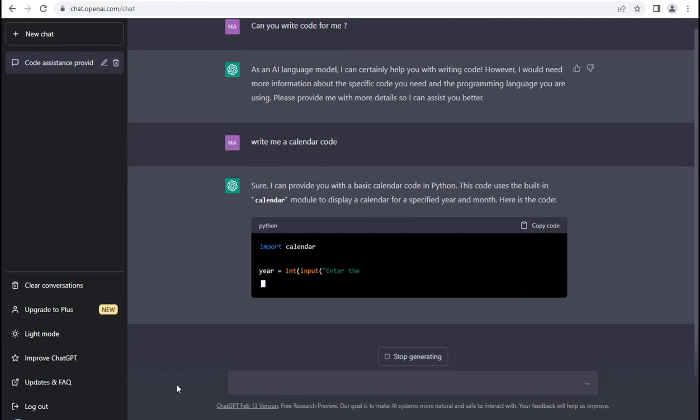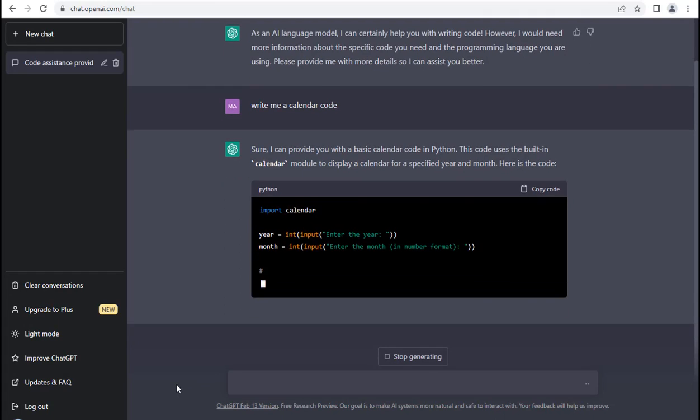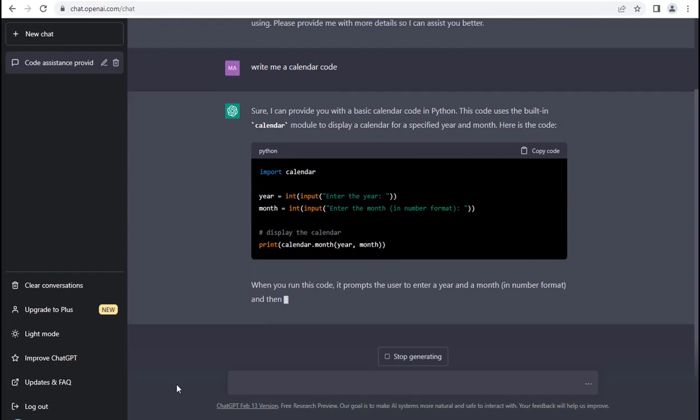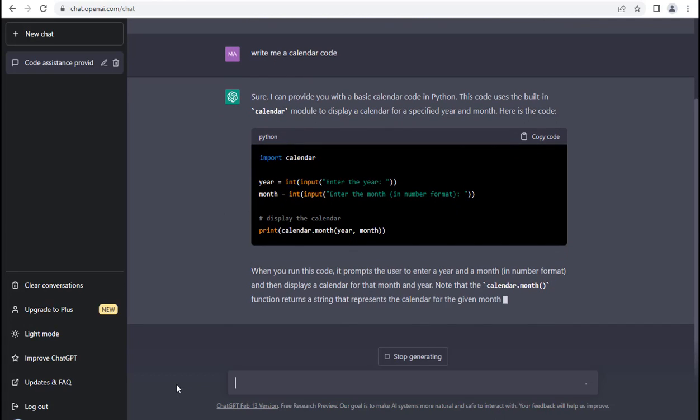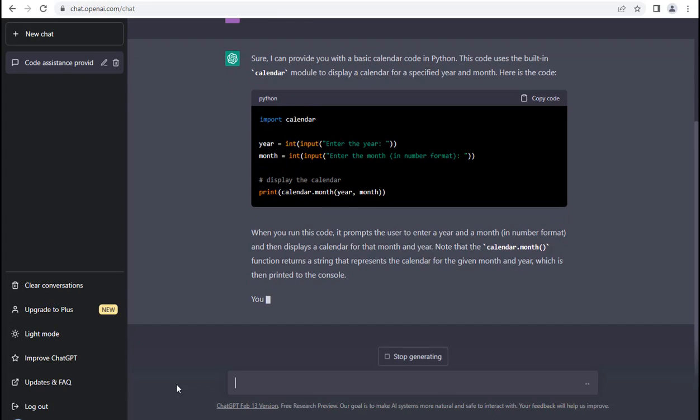You can see it's writing the code. It's a calendar code in Python. You can use this code by copying the code to your desired software or any kinds of website where you need it, and it will also provide the information how you can use it.